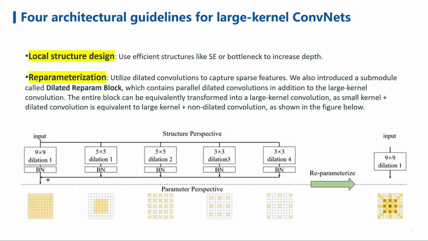The top row shows the structure perspective with sequential dilated convolutions, 9 times 9, 5 times 5, and 3 times 3, with varying dilation rates integrated with batch normalization. The bottom row demonstrates the parameter perspective, where the reparameterization process transforms parallel dilated convolutions into an equivalent large kernel convolution, effectively combining the benefits of both approaches. These innovations help us optimize both the structure and parameter space of our models.